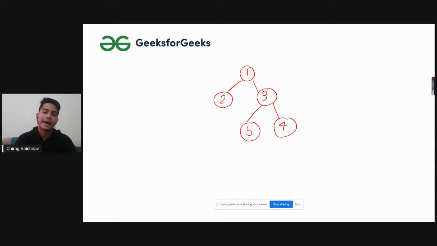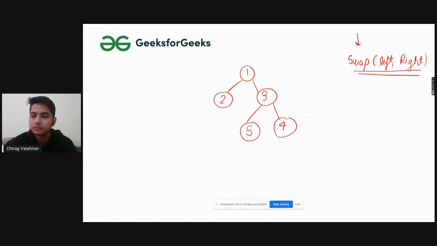What you have to do, I hope it is clearly understood, is swap the left and the right. You have to swap the left and the right.